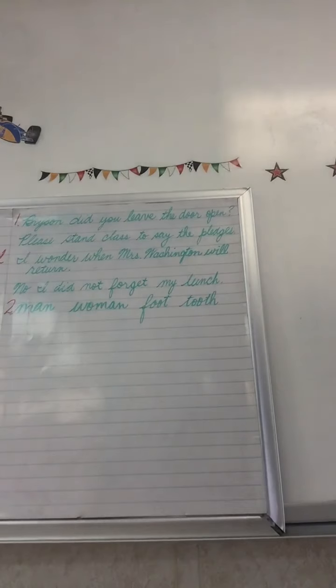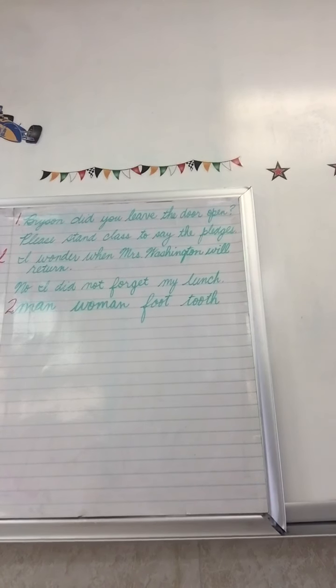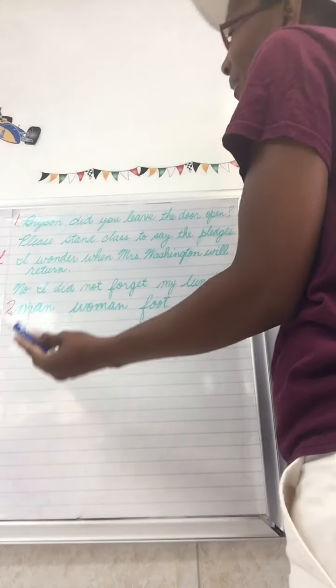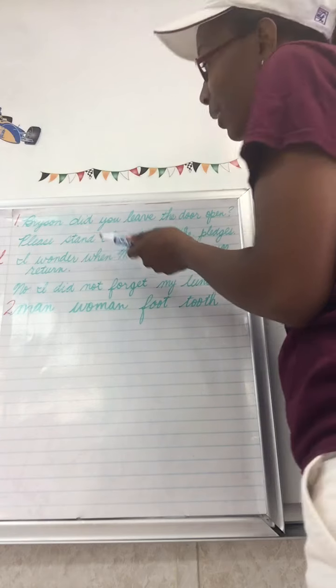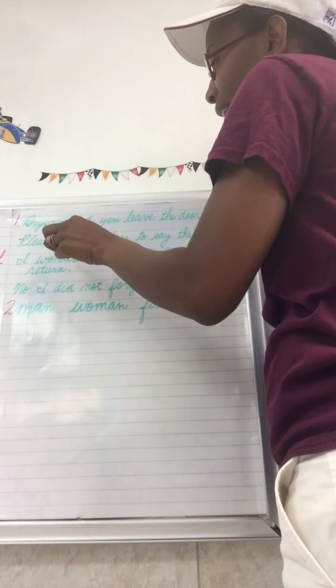The first one says, Bryson, did you leave the door open? Have you identified where that comma goes in that sentence? Of course, after the person we're talking to. And who are we talking to in that sentence? Bryson. I'm going to insert a comma right there.